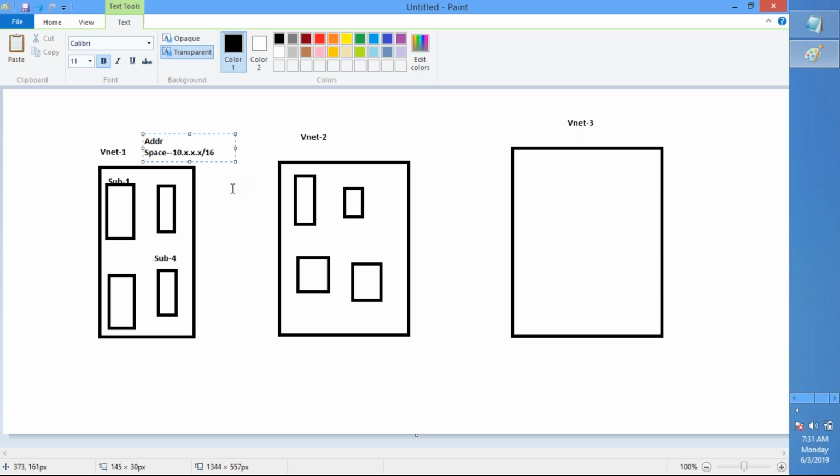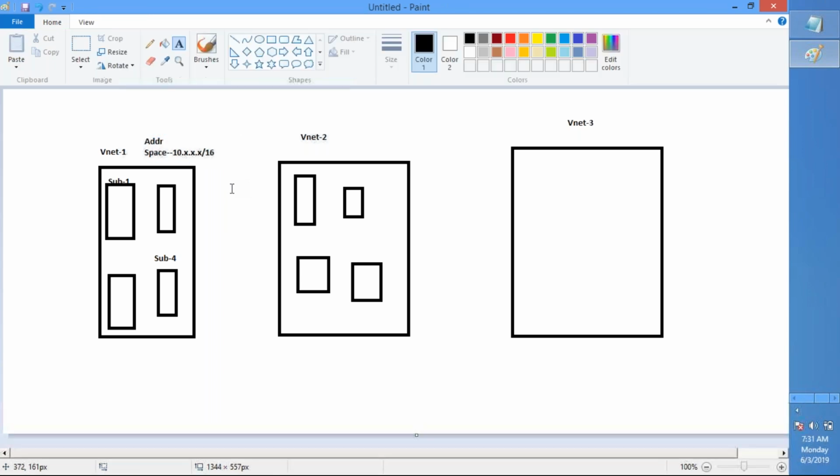We'll discuss what /16 and /24 mean, this is called CIDR. The address space of the virtual network is 10.x, then the subnets will get a subset of the address space that you have at the virtual network. What it means, subnet 1 will share some of the IPs in 10.x, subnet 2 will share some of the IPs in 10.x, and subnet 4 and so on.